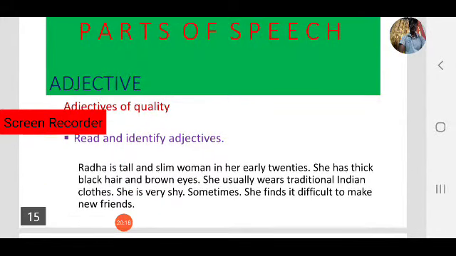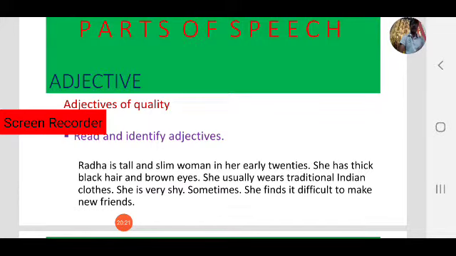Next, before that, another exercise. On adjectives of quality, read the paragraph on the slides and identify adjectives of quality in the sentences in the paragraph. Okay, how many lines are there? Four lines are there in a small paragraph. Read the paragraph and identify adjectives of quality. So what are adjectives of quality, what do they tell?